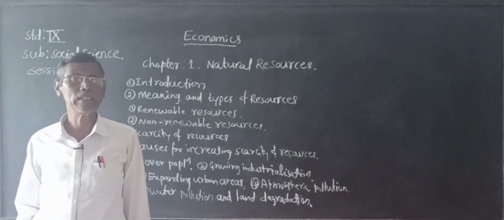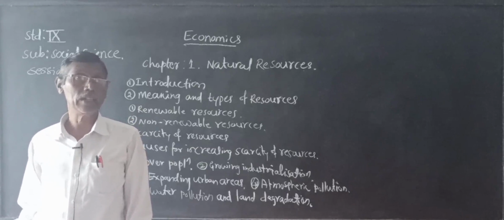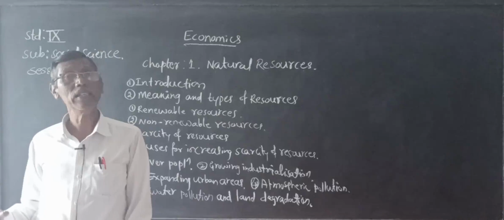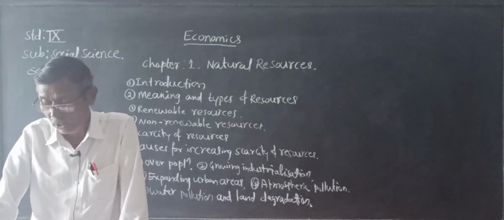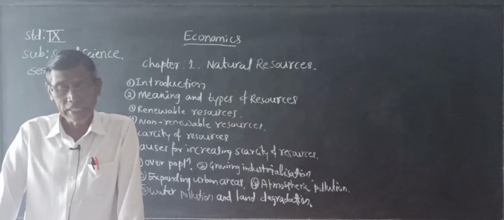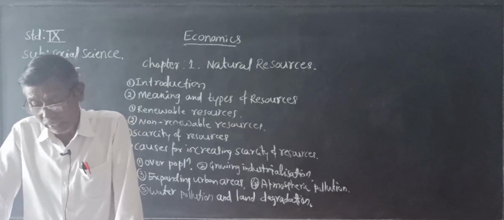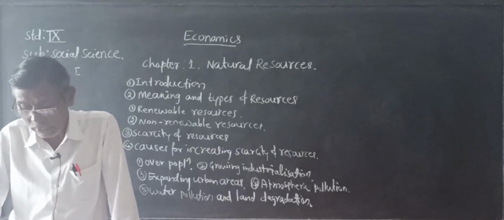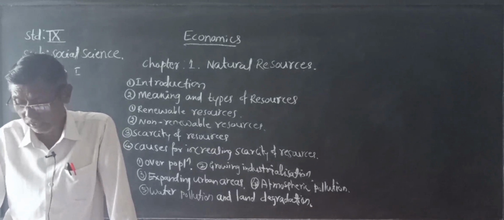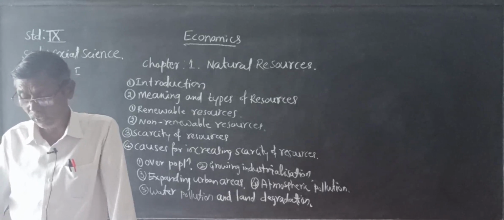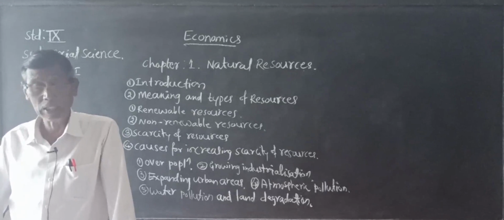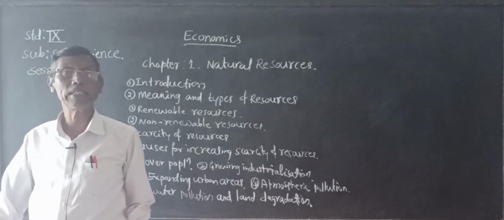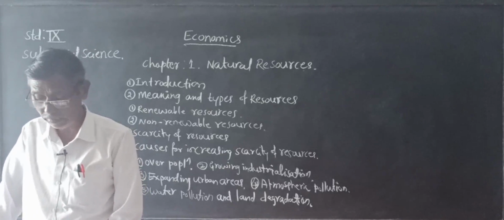Once they are exhausted, they will not be renewed or naturally created once again. So these resources are known as exhaustible resources.